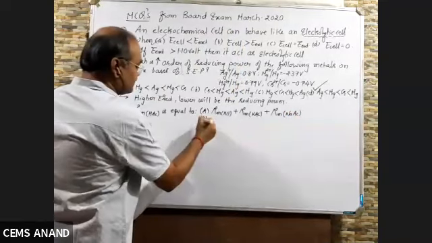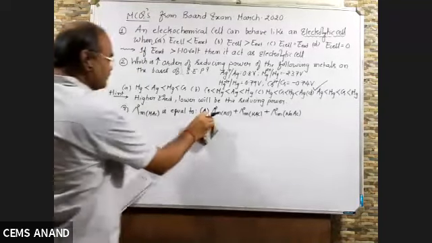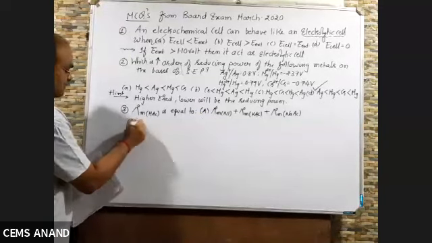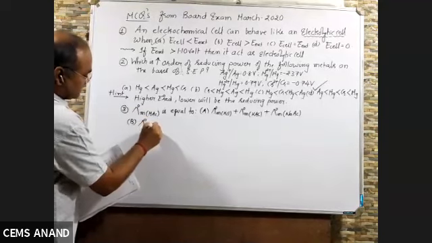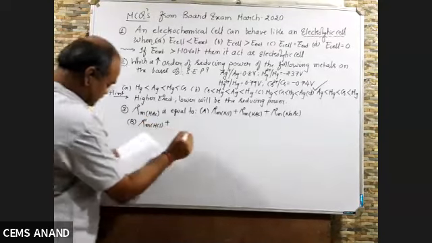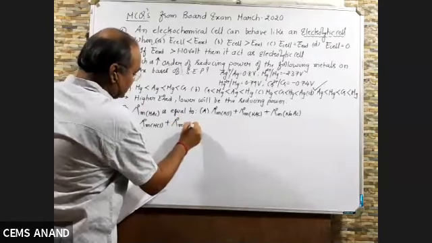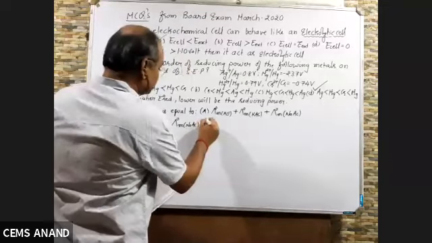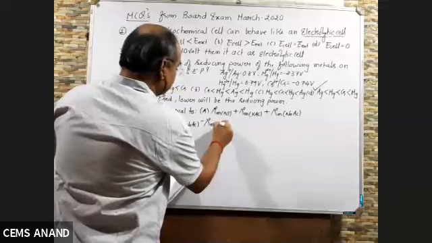B, lambda 0 m HCl plus lambda 0 m NaAc minus lambda 0 m NaCl.